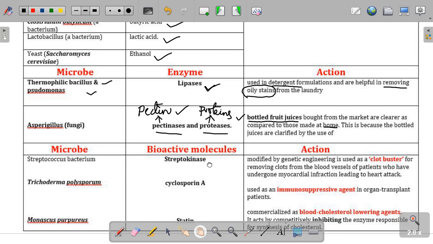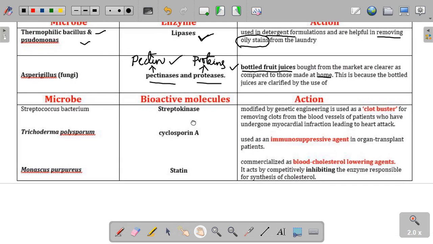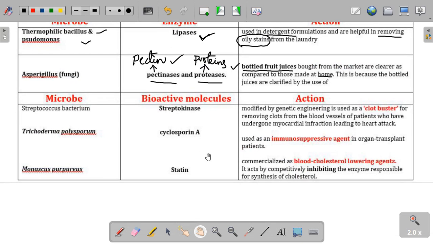Here comes the most important 1 mark questions, 2 mark questions, whatever it can be, but these are very, very important. Here comes the first microbe, called Streptococcus bacterium. It's a bacteria which secretes a bioactive chemical or molecule named streptokinase. Streptokinase, the name itself is very easy to remember. Strepto. Okay. So what it will do, especially, they are used in the medical industry.